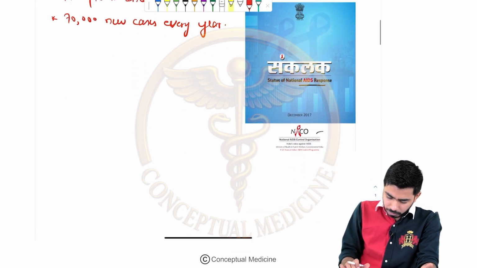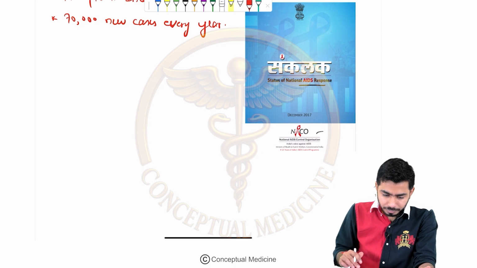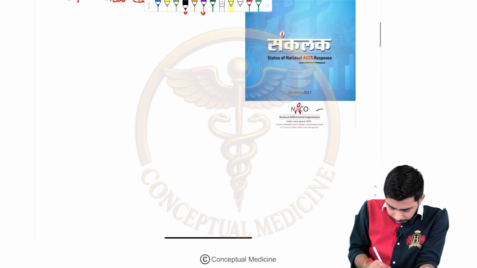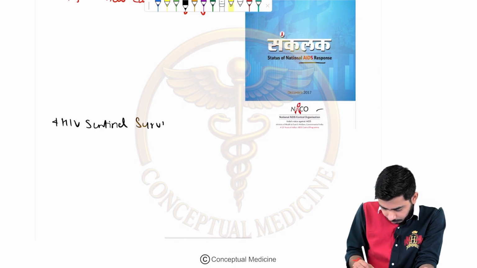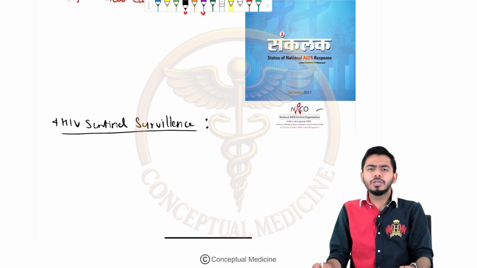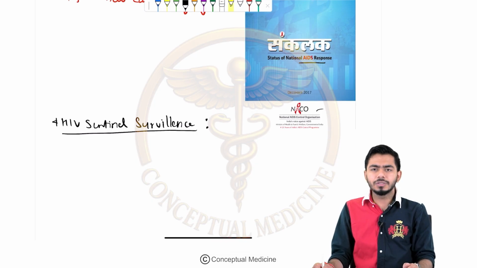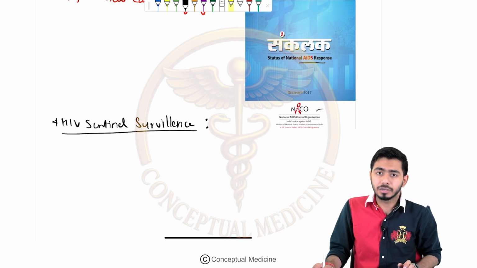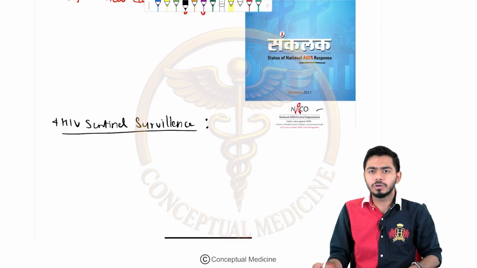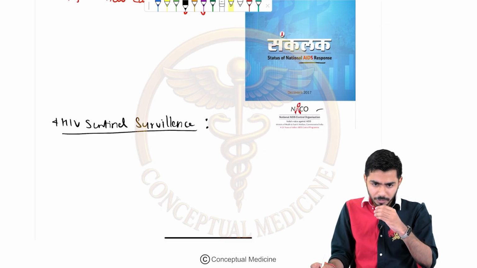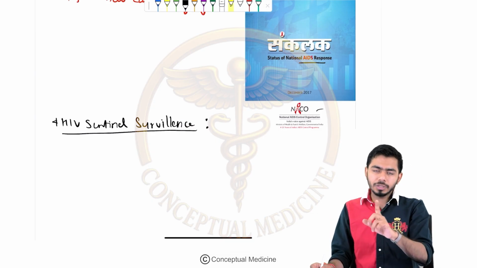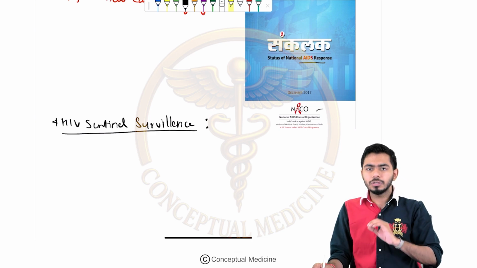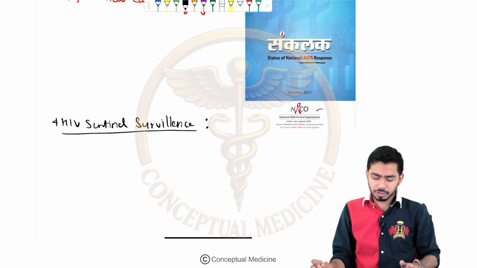Over here we shall be talking about the HIV sentinel surveillance, guys. What is that, right? HIV sentinel surveillance means that usually if you are talking about blood donation, for that purpose you are surveilling the blood for HIV. So basically if you are giving blood, then they shall be running some tests on it, and one of the tests will be the HIV test also. So that is for screening purposes. That is the thing about HIV sentinel surveillance, nothing else.